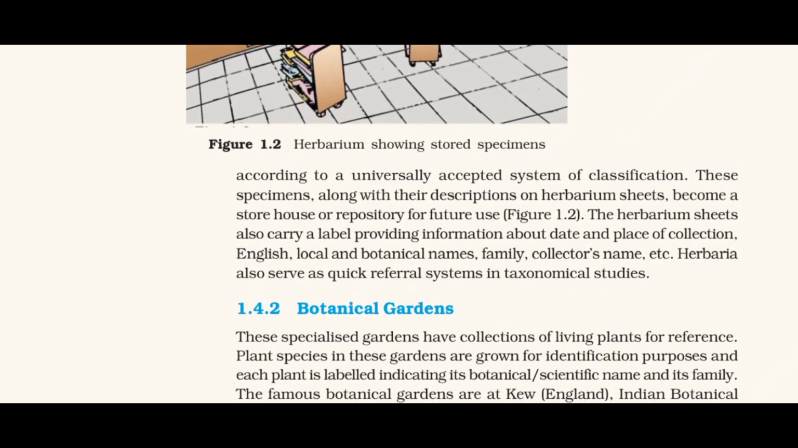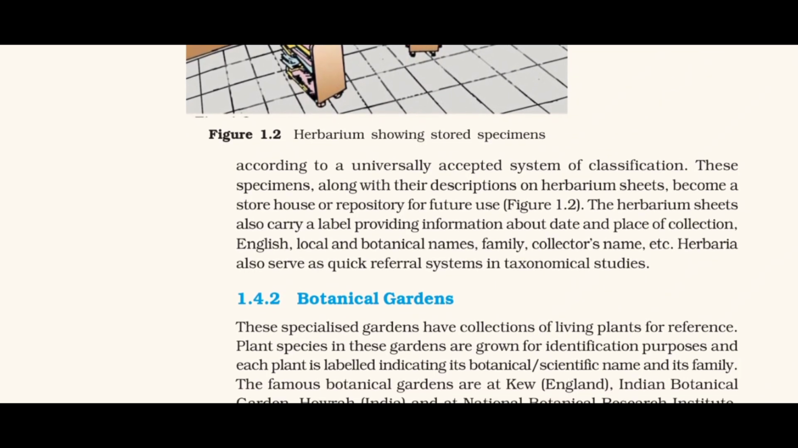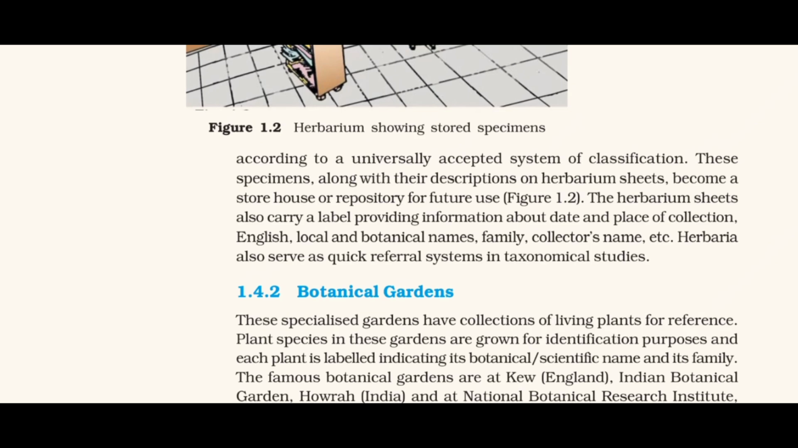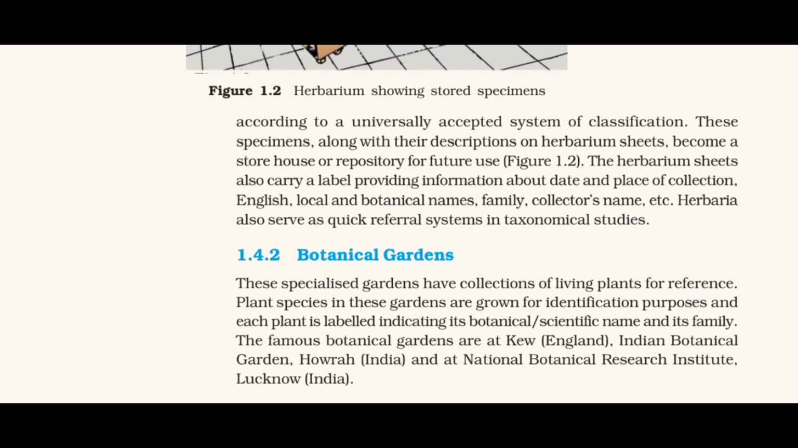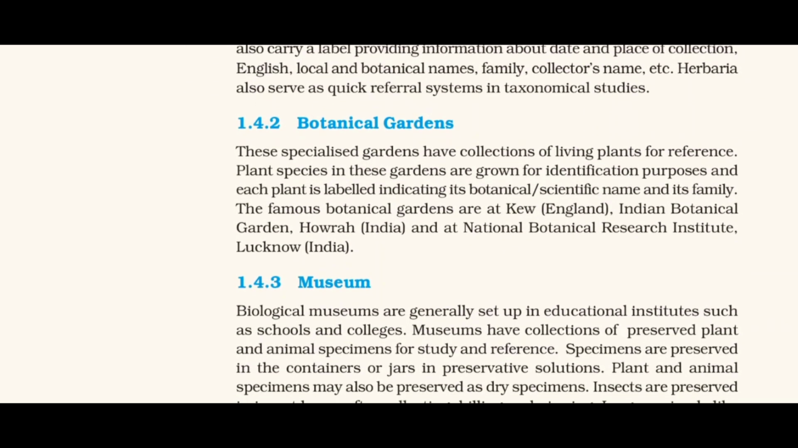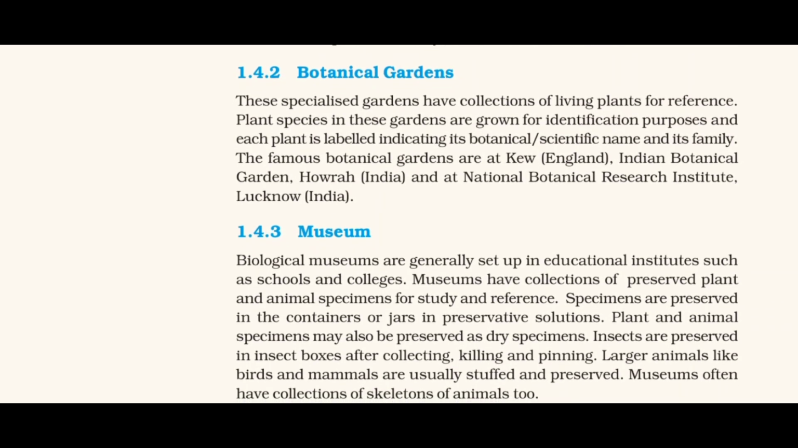Figure 1.2 Herbarium showing stored specimens. 1.4.2 Botanical Gardens. These specialized gardens have collections of living plants for reference. Plant species in these gardens are grown for identification purposes, and each plant is labeled indicating its botanical/scientific name and its family. The famous botanical gardens are at Kew, England, Indian Botanical Garden, Howrah, India, and at National Botanical Research Institute, Lucknow, India.